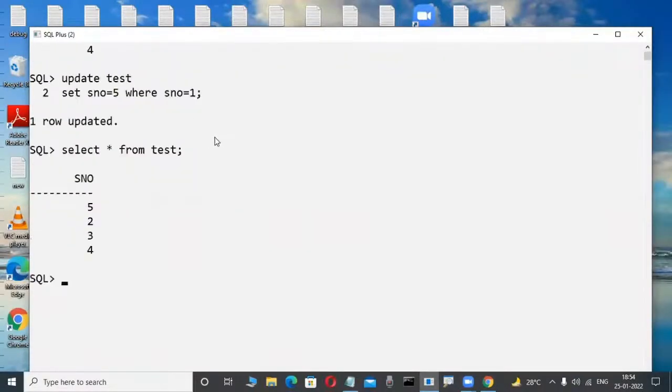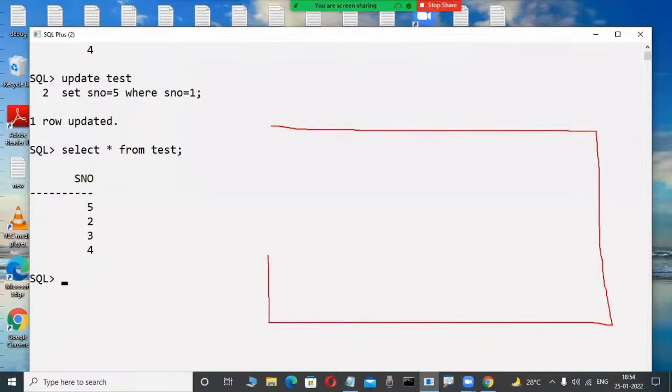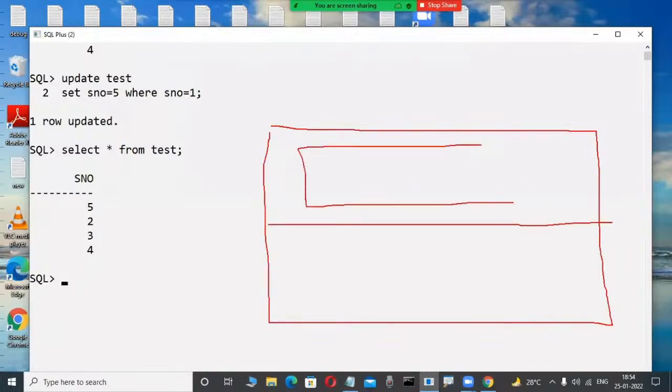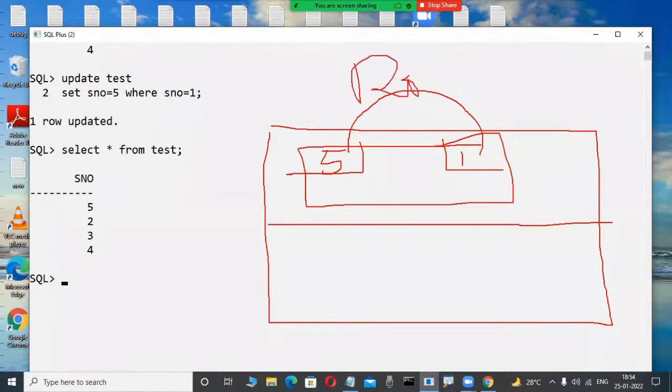But then, the new value for the transaction, where will it be stored? Very good, in a memory area. In a buffer, the new value for the transaction is stored in memory. And in a buffer someplace, the old value for the transaction is also stored. Suppose I want to cancel. Again, 1 is okay, so I want to return only the previous value. To return, we use which command? Rollback. Okay, rollback we are using.